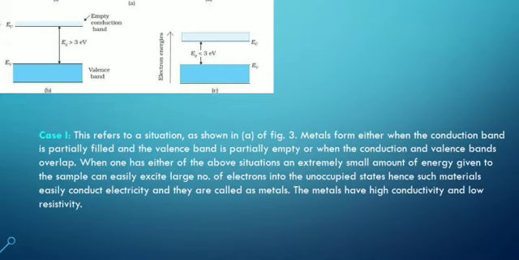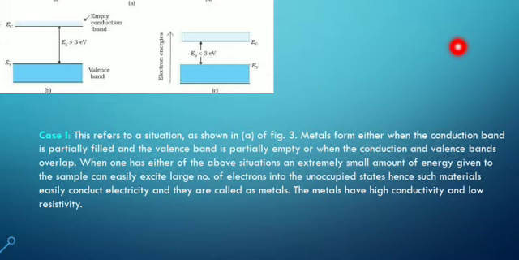Then, when one has either of the above situations, an extremely small amount of energy given to the sample can easily excite a large number of electrons into the unoccupied states. Hence, such materials easily conduct electricity and they are called metals. The metals have high conductivity and low resistivity.